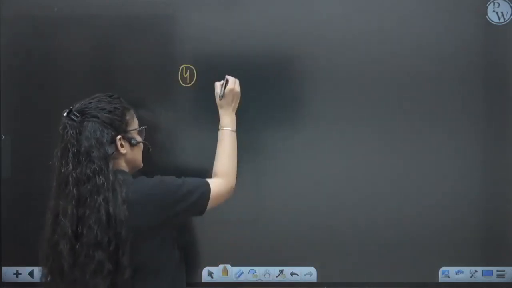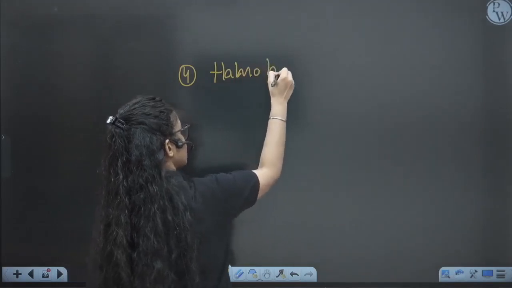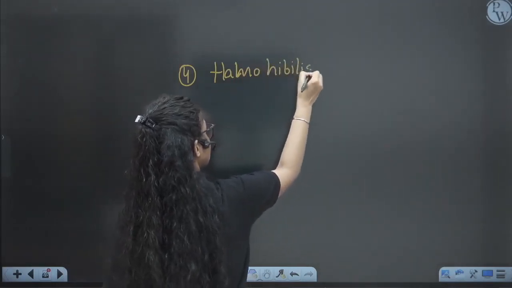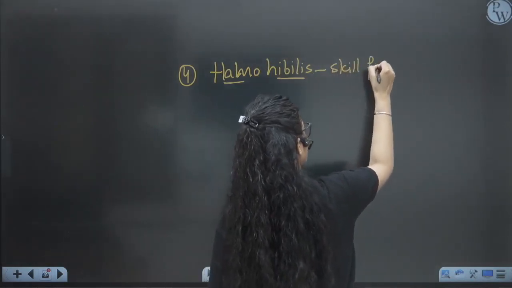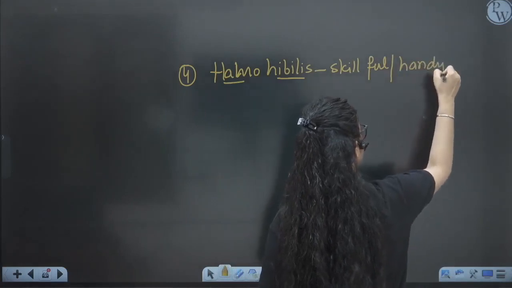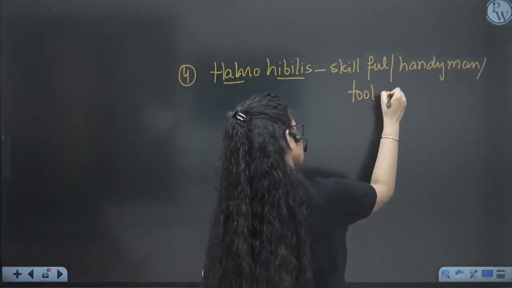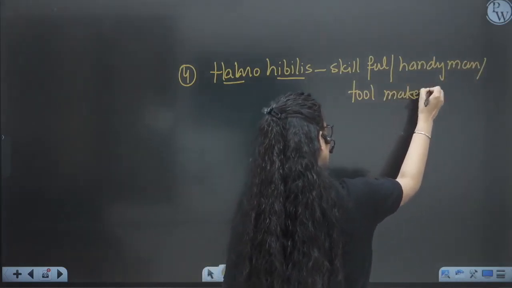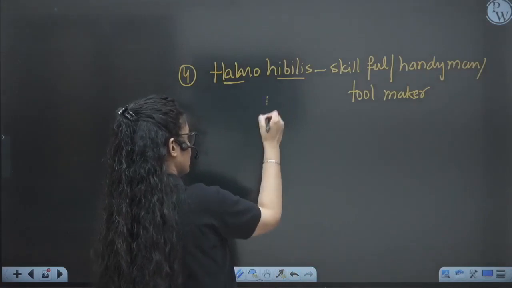Now the second ape man, after them, they gave rise to the second hominoid, that is Homo habilis. Homo habilis is considered a very skillful man, handy man, because they were using tools, right? So we call them handyman or tool makers. For the first time, they were making tools.